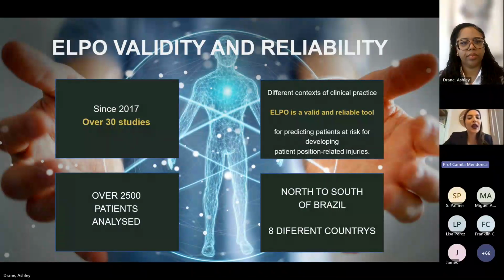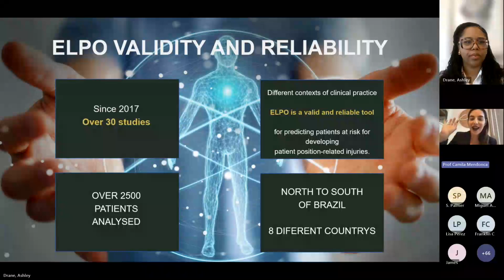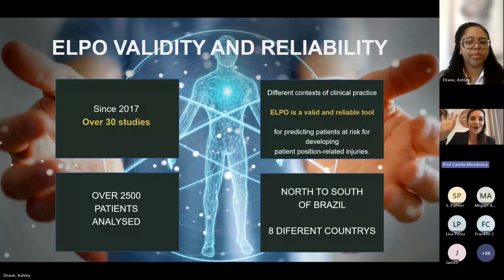And since 2017, with over 45 studies conducted in various contexts by other research groups, ELPO has passed rigorous tests for validity and reliability, carried out throughout Brazil from north to south, with additional validation in other countries. This slide needs to be updated. Now we are in 17 countries, and these studies were carried out in diverse contexts.